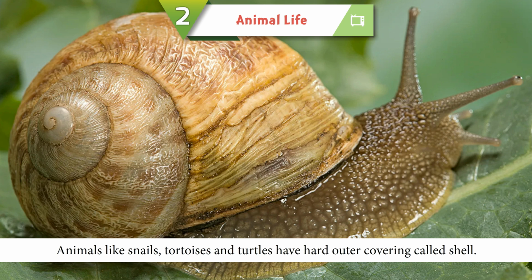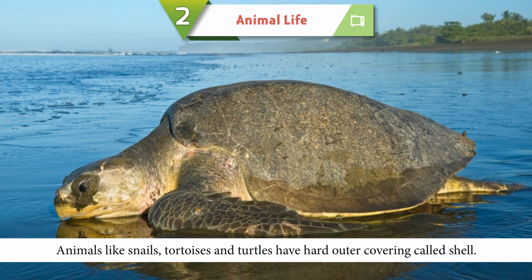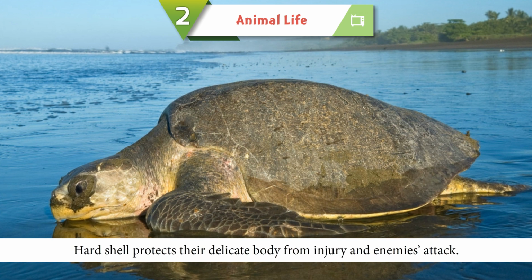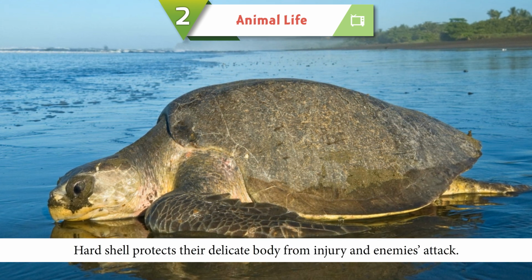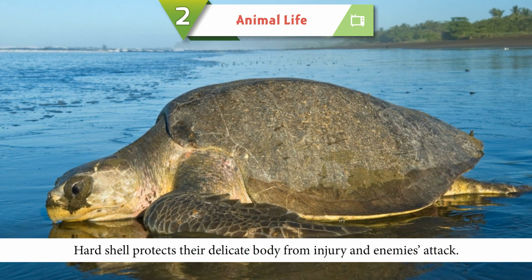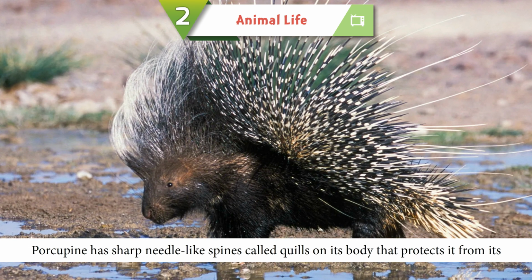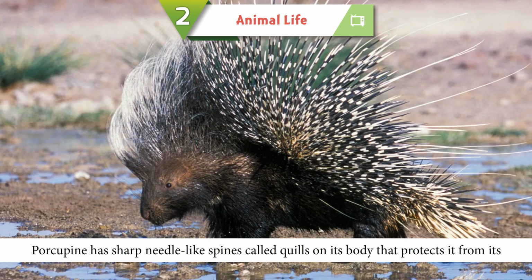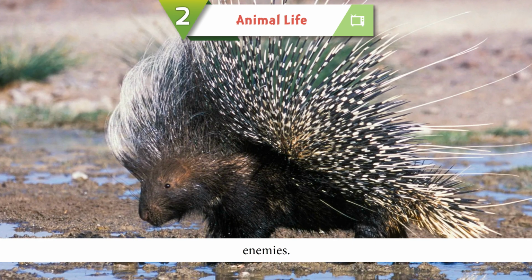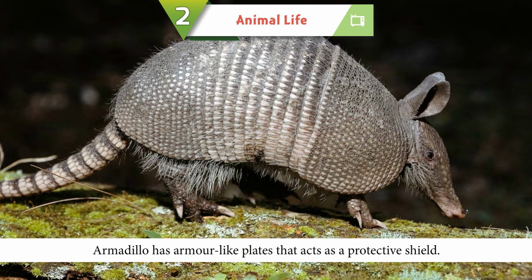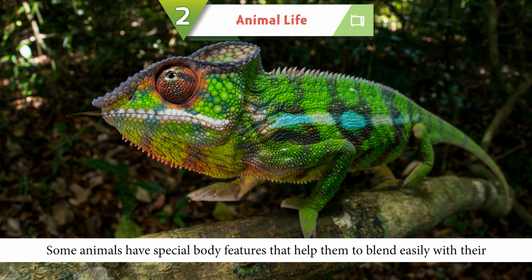Animals like snails, tortoises, and turtles have a hard outer covering called shell. Hard shell protects their delicate body from injury and enemies' attack. Porcupine has sharp needle-like spines, called quills, on its body that protects it from its enemies. Armadillo has armor-like plates that act as a protective shield.